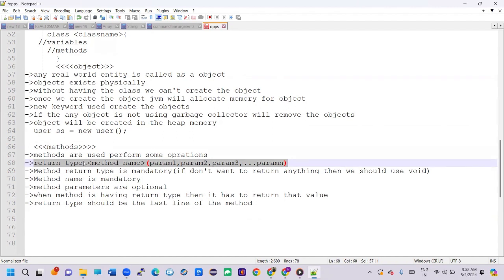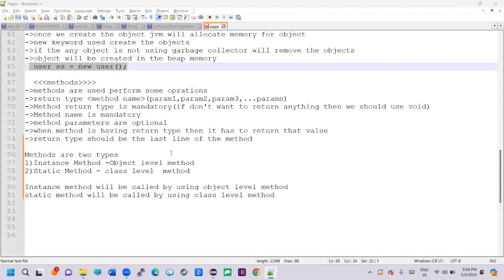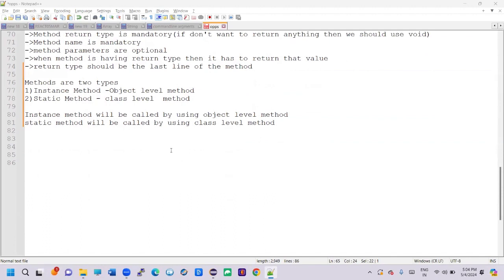And methods are also of two types. One is the instance method and another one is the static method. Instance method is an object level method. Static method is a class level method.